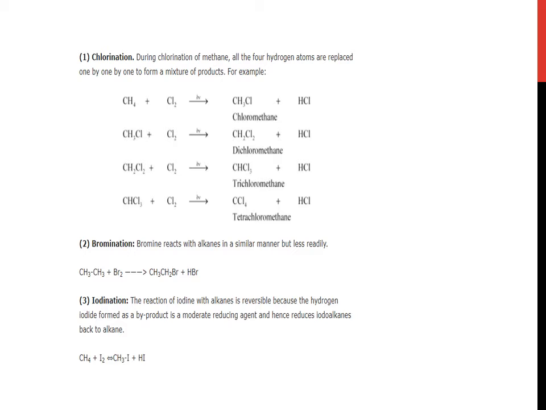The reaction of iodine with alkanes is reversible because the hydrogen iodide formed as a byproduct is a moderate reducing agent and hence reduces iodoalkanes back to alkanes. The reaction is: when methane reacts with iodine, it gives iodomethane and hydrogen iodide.